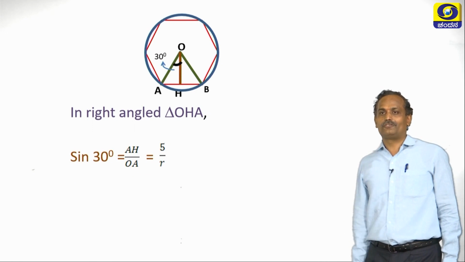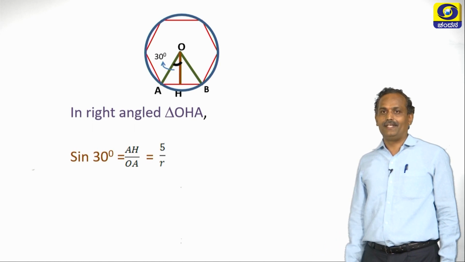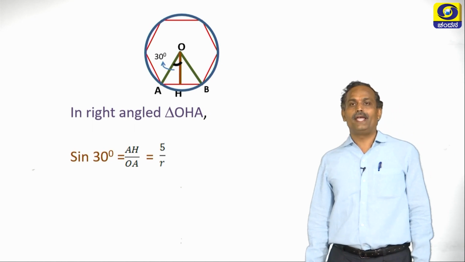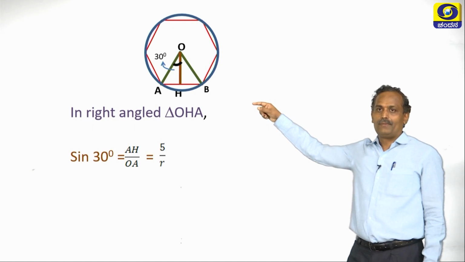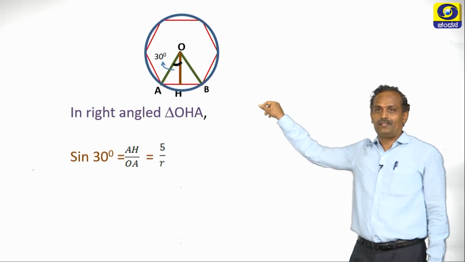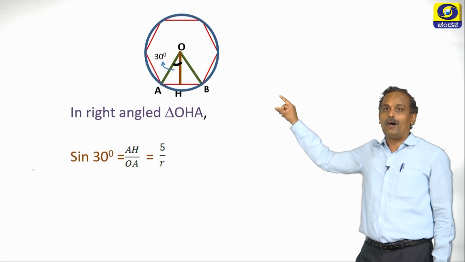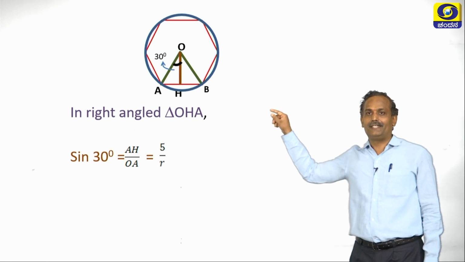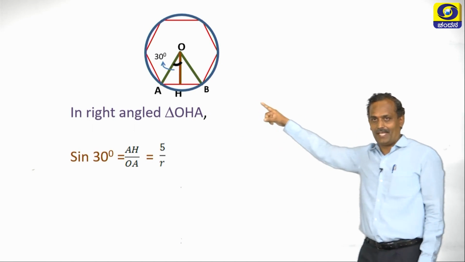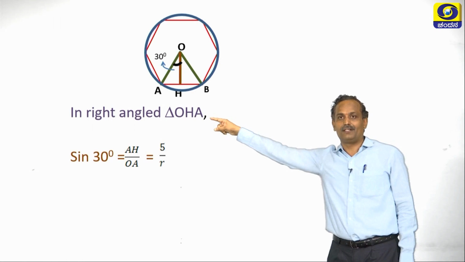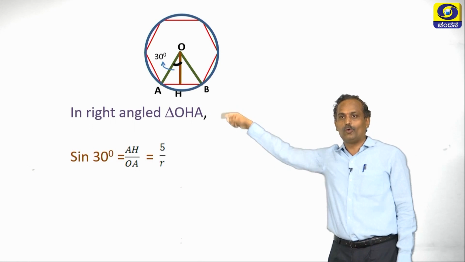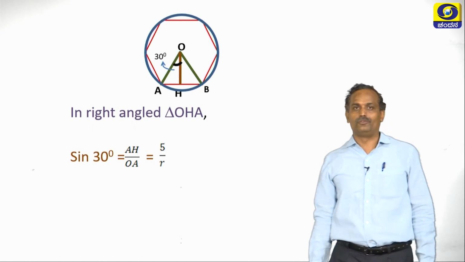Let us find sine 30. Sine 30 is nothing but opposite by hypotenuse. The opposite side of the 30 degree angle is AH, and OA is the hypotenuse.